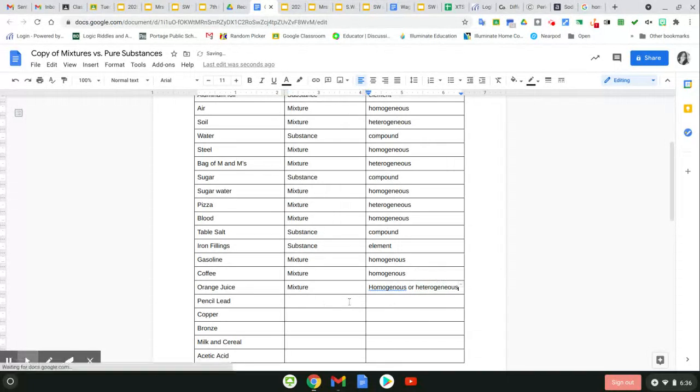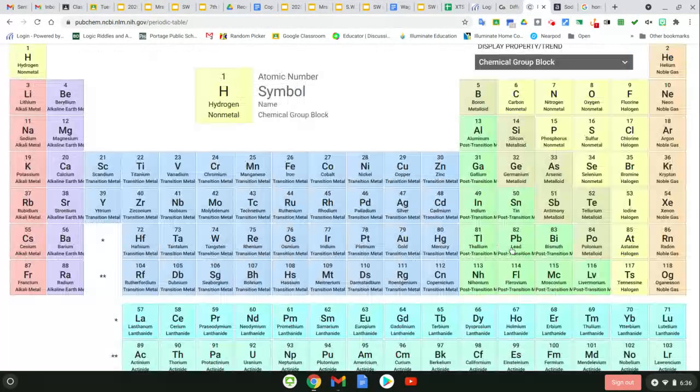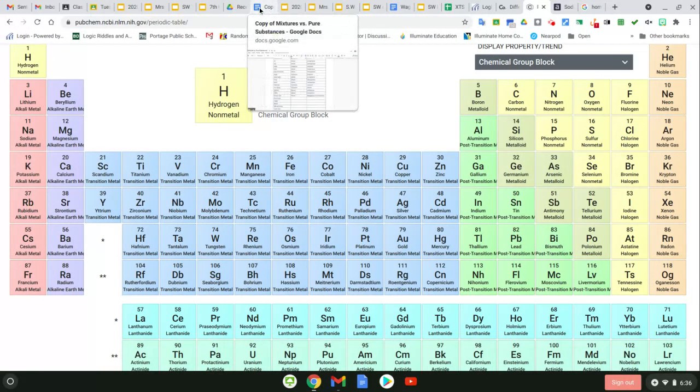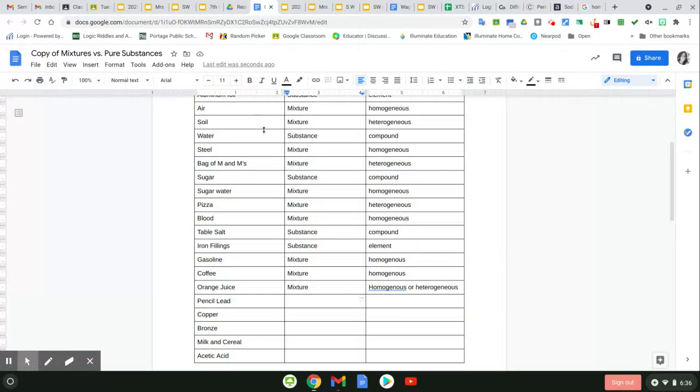All right, pencil lead. So pencil lead, a long time ago, was made out of actual lead. Let's see if I can find lead on the periodic table. It's kind of hard. There it is, right there. Lead. Okay, so it's an element. But nowadays, pencils are made of graphite, which is processed carbon, which is on the periodic table.